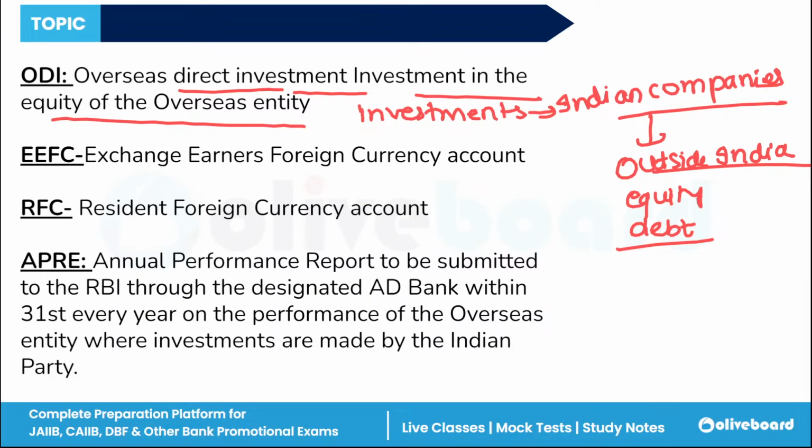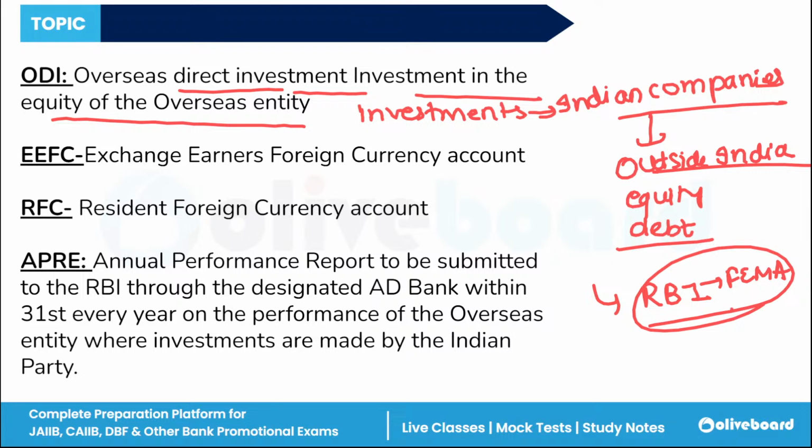There are some types of ODI, that is equity investment, loans and guarantees, establishing wholly owned subsidiaries, and these ODIs are regulated by the RBI under the Foreign Exchange Management Act, and banks have to follow the rules and regulations which are set by the Government of India and the RBI.